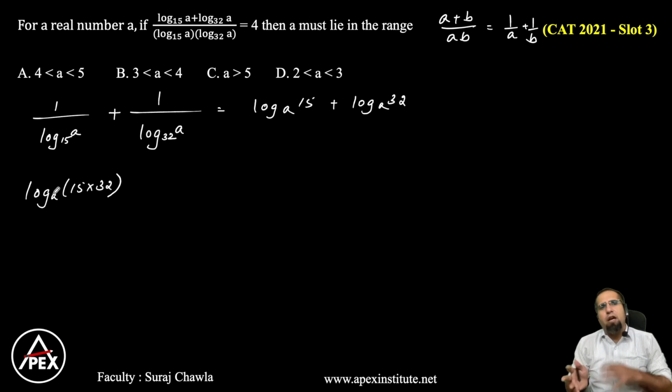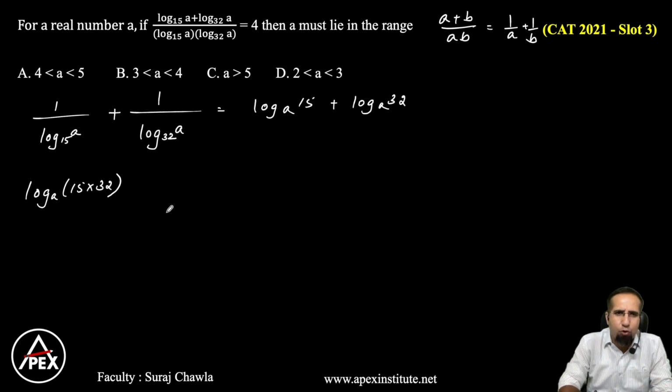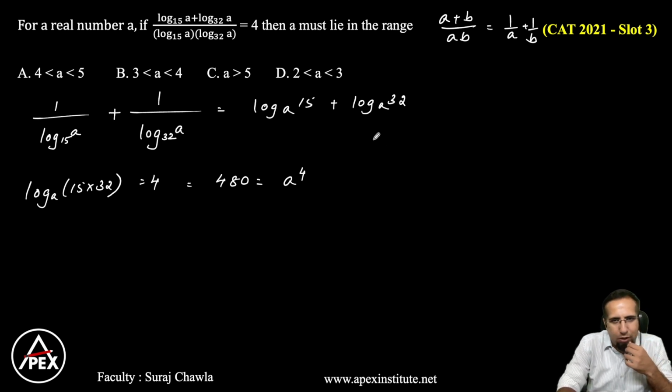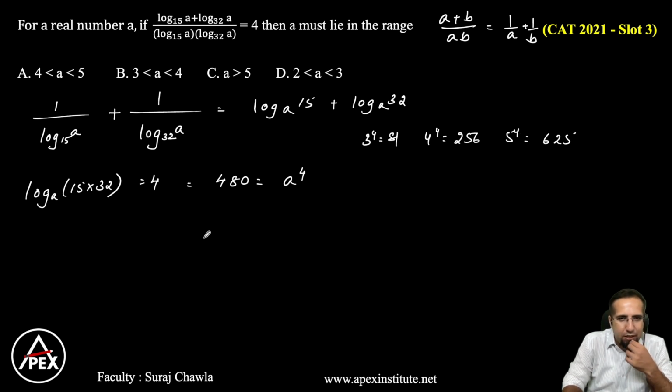What is 32 into 15? That is 320 plus 160, that is 480. Now this is equal to 4. So we have 480 is equal to A to the power 4. Now A to the power 4 is equal to 480. So 3 to the power 4 is 81. 4 to the power 4 is 256. And 5 to the power 4 is 625. So I know that for 480, A lies somewhere greater than 4 and less than 5.